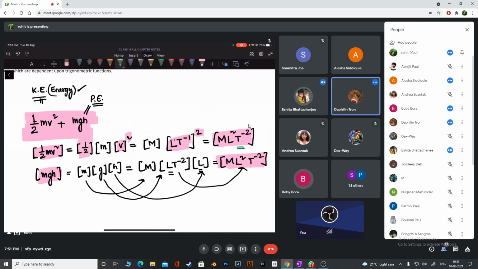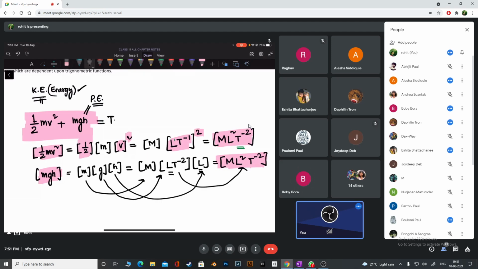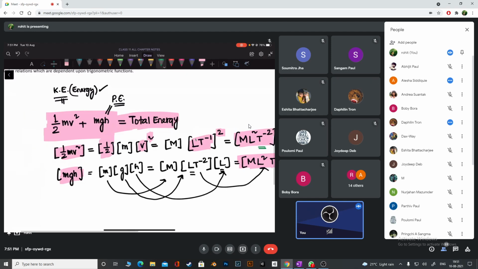So can I add them or not? Yes, you can add them. If I add them, what will I get? Total energy. One thing is clear from you. Let me tell you something. If the dimensions of both were not the same, would you be able to add them or not?